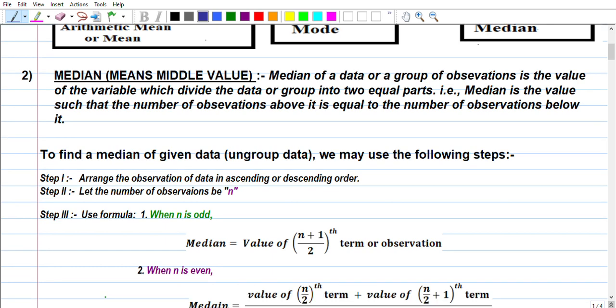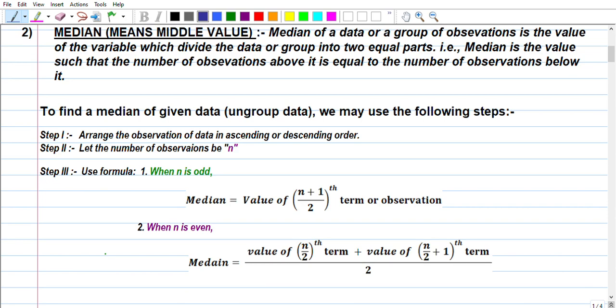We apply this relation: median equals the value of the n by 2th term plus the value of the n by 2 plus 1th term, divided by 2, because we find the average by the sum of the observations divided by the number of observations. Here there are 2 terms, so the 2 terms are added and divided by 2, and you get the median.